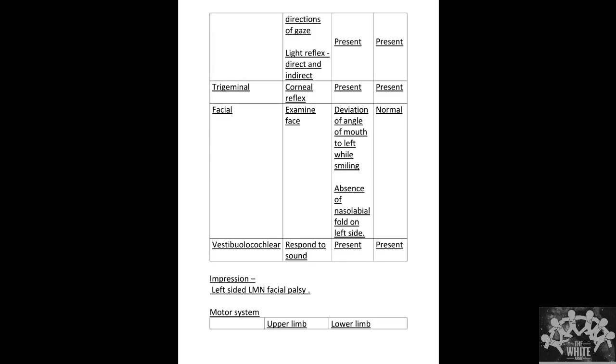Okay. So now, why in this child is the UMN affected? I hope all our friends are clear regarding this. The child only the lower part of the face is affected, so it is a UMN type of palsy. If both the upper part of the face and lower part of the face are affected, then it is an LMN palsy, and you will have Bell's phenomenon. That will tell that it is an LMN type of palsy, but we don't have any such features here.